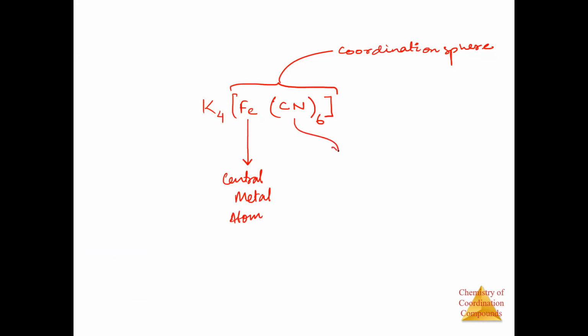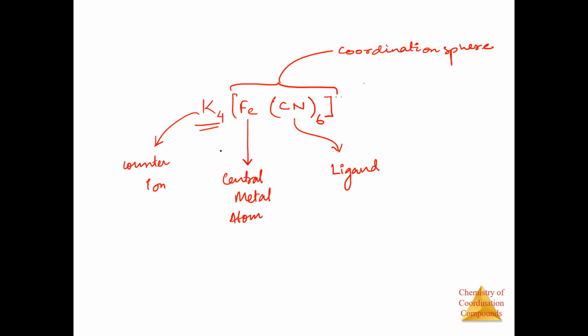And this CN is known as the ligand. The ligand is bonded via coordinate bond to the central metal atom. Okay, this is the ligand. Then what will be K4? K4 is known as the counter ion. Since this coordination sphere, if it has some charge, then that charge will be counterbalanced by this K4 ion. Is this clear, yes or no? Please tell me. Yes, sir. What about Faisal? Yes, sir. Okay, no doubt here?